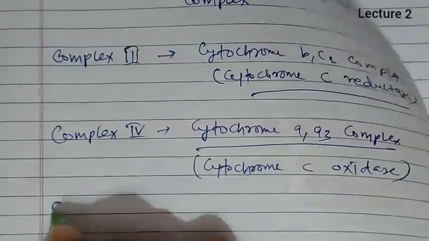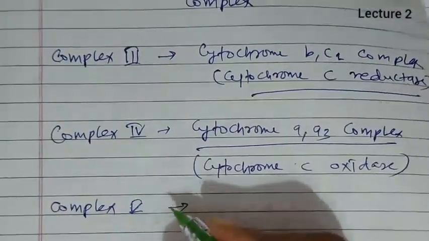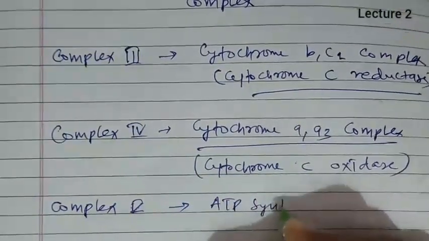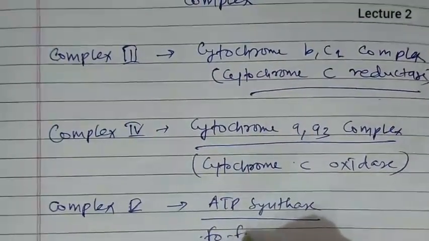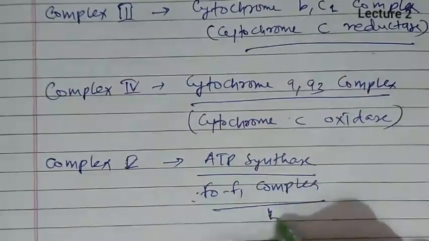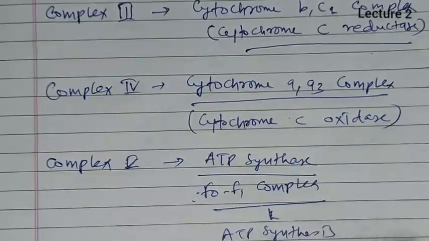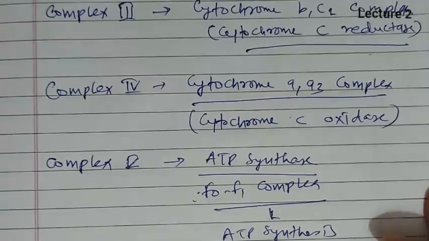And last, complex 5 is known as ATP synthase or F0F1 complex present on cristae, which carries out ATP synthesis. Okay, so these are the different names of the different complexes. So these are all 5 complexes and their names.